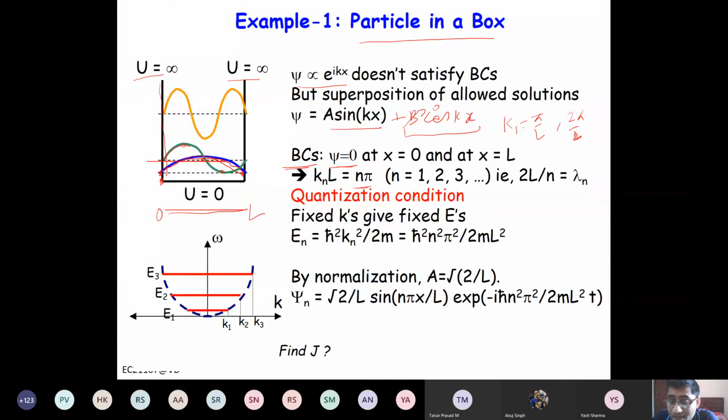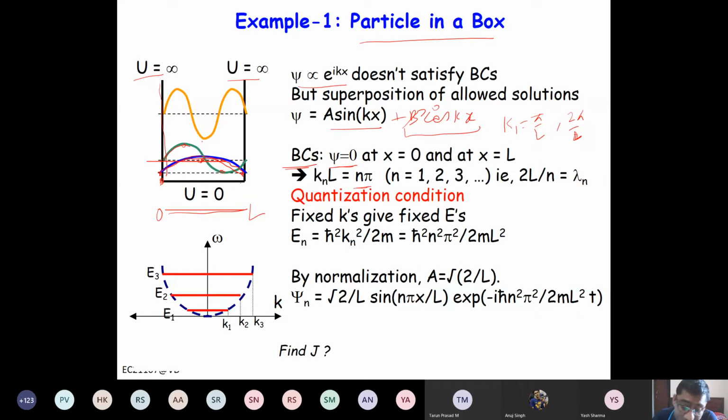So probability of finding electron for the second state in the middle is 0, right? For first wave function, psi1 is maximum here, psi2 is maximum here, right? Psi3 is also maximum here, right? So this is how the wave function looks. It tells us the probability of finding electron for a particular wave function.